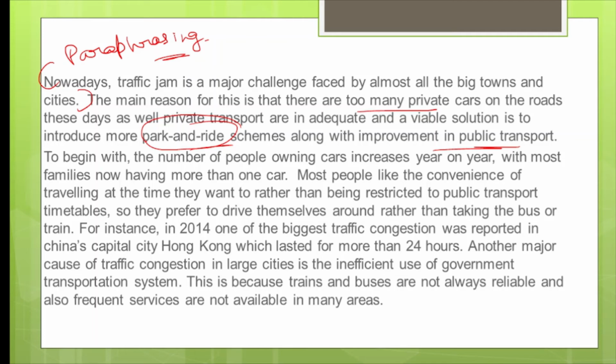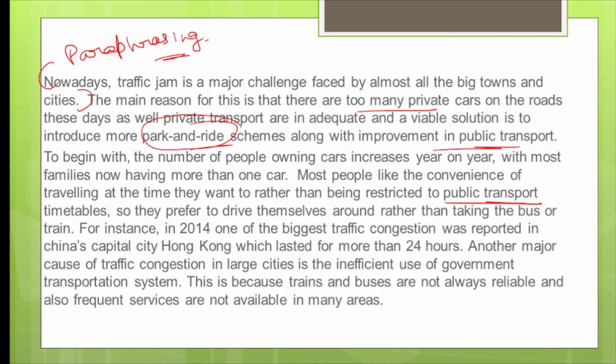Now let's see body paragraph 1. So you can read this body paragraph. Exactly whatever we have planned, we have written over here. To begin with, the number of people owning cars increases year on year. With most families now having more than one car, most people like the convenience of traveling at any time they want, rather than being restricted to public transport timetables. So first thing is that they don't want to be restricted by public transport. They have their own car and they just need the convenience and comfort it offers. So they prefer to drive themselves.